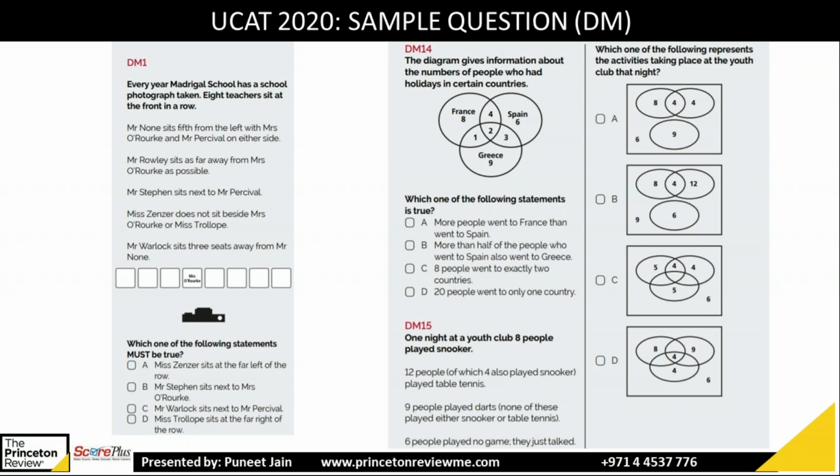Check B, there is a circle of 9, no, gone. C, circle of 9, no. D, circle of 9, yes, but it is intersecting with other circles, so D is also out. So the correct answer is A. That's how you can solve the decision making. Next slide.